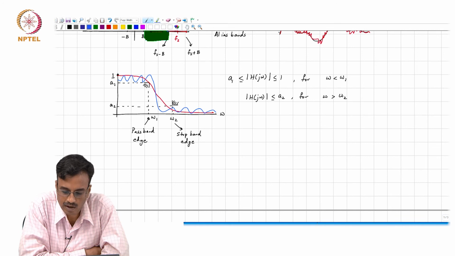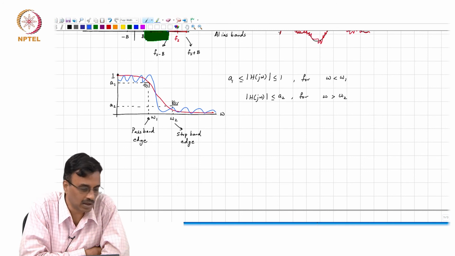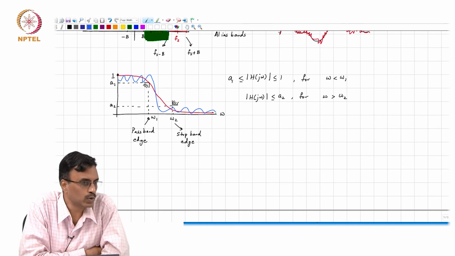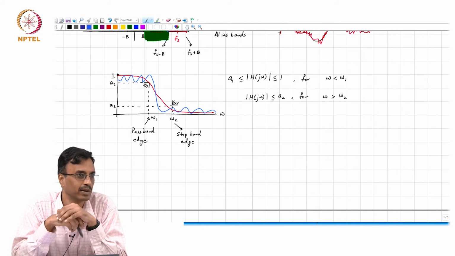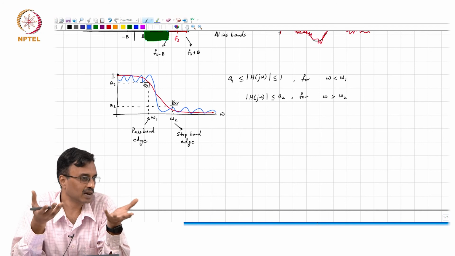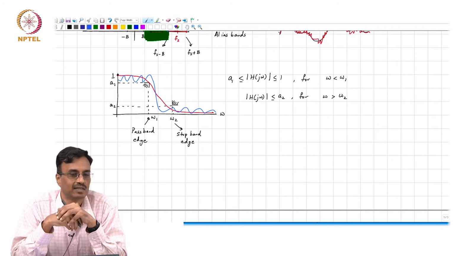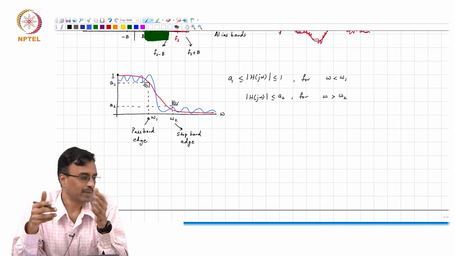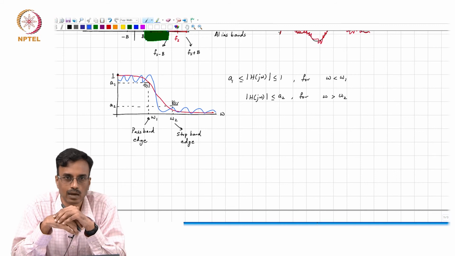So the way of approximating this magnitude response is a huge topic in itself, and there are whole courses devoted to approximation theory. And what are the constraints under which we operate? You just can't draw a curve like that and say, this is my response. Finally, it has to be realized in practice, using elements that we know, namely resistors, inductors, and capacitors, and perhaps active elements to replace some of the inductors, because inductors can become very bulky, right?